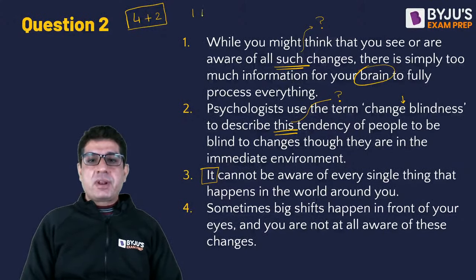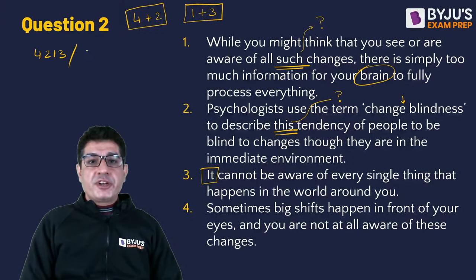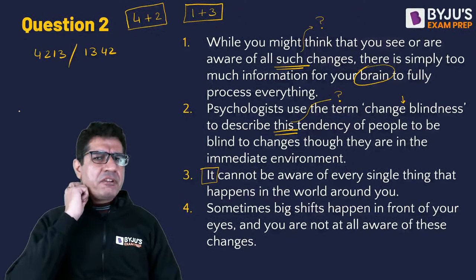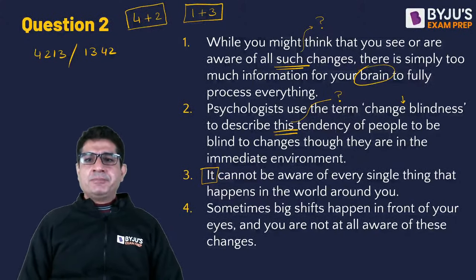So 1 plus 3 is another mandatory pair. Now the question is, should it be 4 2 1 3 or should it be 1 3 4 2? So far we have at least boiled it down to these two sequences, these two orders. Now first talks about such changes.